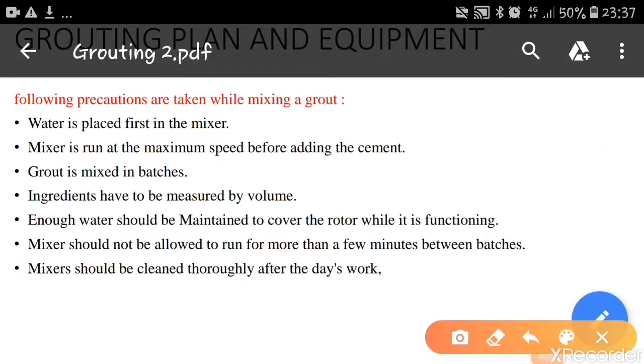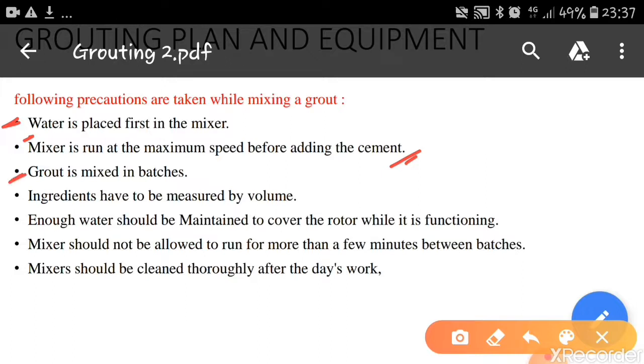So always in a grouting plant, the following precautions are taken while mixing a grout. As the first one, water is placed first in the mixer. We should not put the grout directly into the mixer. First water should be placed in the mixer. Then the mixer is run at the maximum speed before adding the cement. We have to operate the mixer at full speed so that later the cement can be added. Otherwise, if it runs initially in slow mode, then cement will not mix properly with the water.